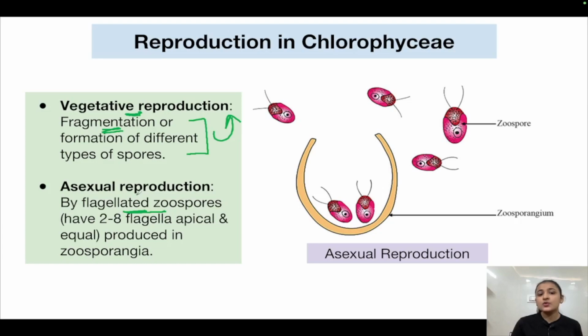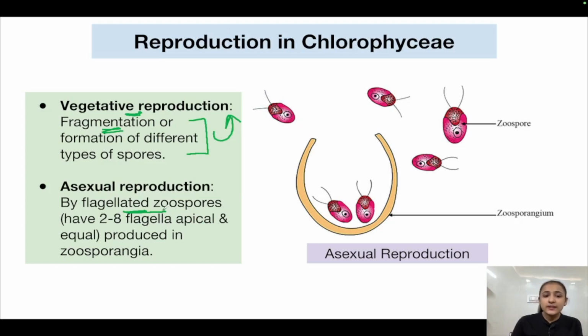Zoospores are there and the zoospores are flagellated also. Why is it written that flagellated zoospores specifically? Because in certain algae, there are zoospores which are non-flagellated also. Exceptions are always there, right? So here the flagellated zoospores are present. 2 to 8 flagella can be present. Either 2, 4, 6, 8 flagella could be present. They are apical, that is present at the apex, and equal in length.